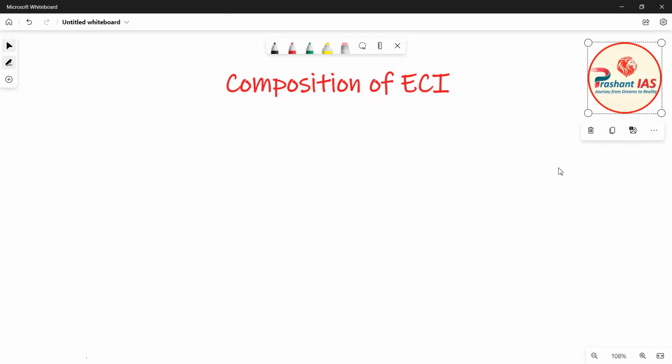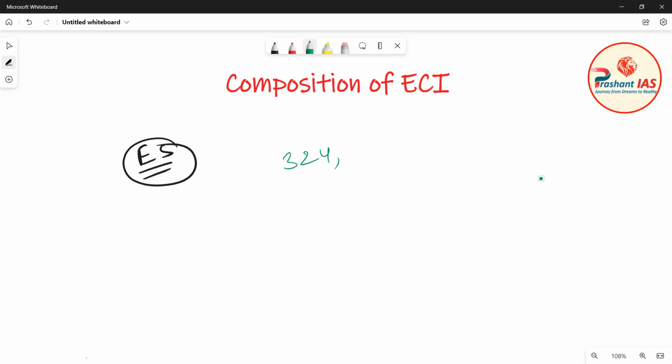So friends, in the previous classes, we have completed our discussion of the types of electoral systems found throughout the world, and then we discussed the important articles in the Indian Constitution which are related to elections. So we have discussed Article 324, 325, then Articles 326, 327, 328 and 329.